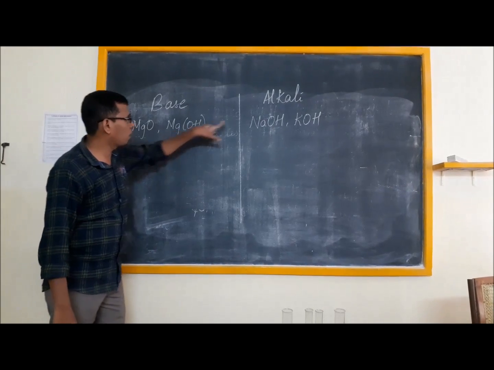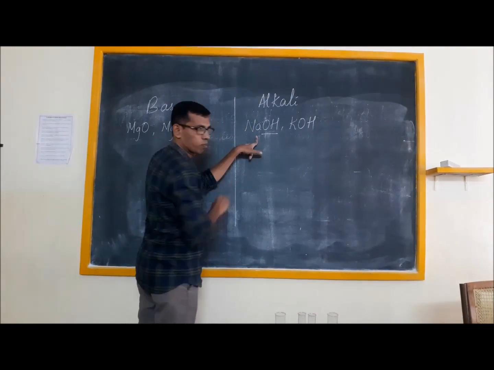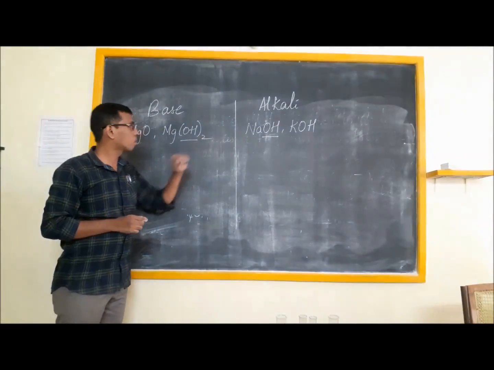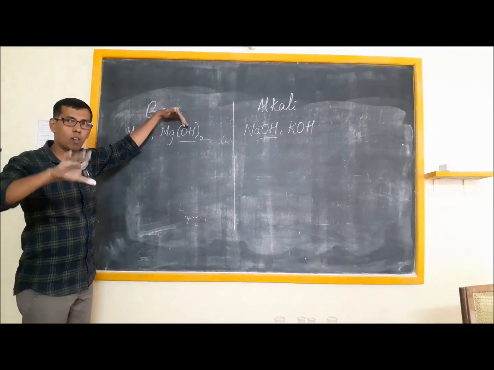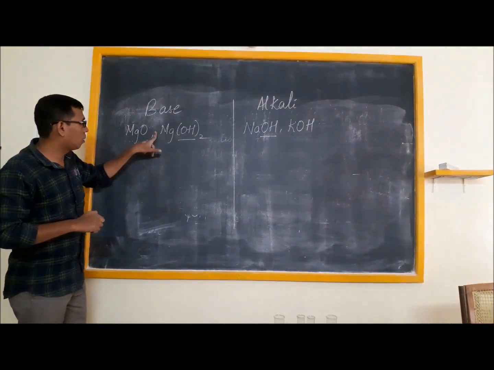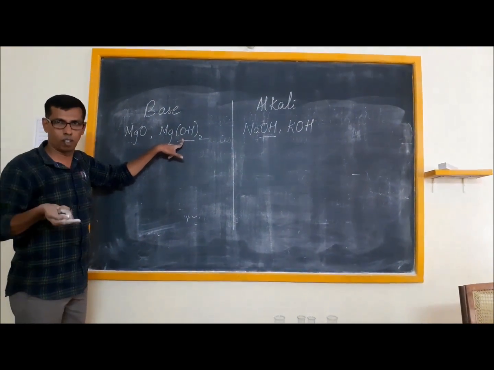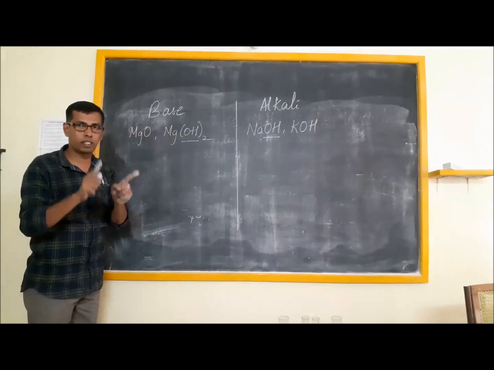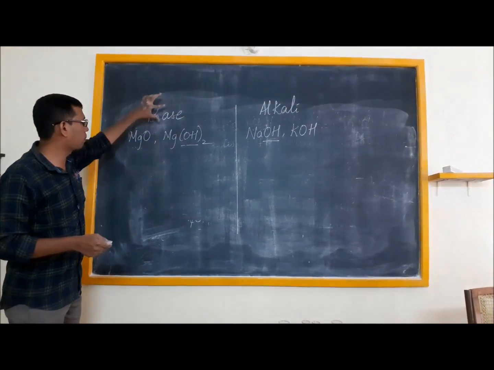So you compare this formula and this formula. There is OH present here, there is OH present here. Because there is OH present, the common ion is the OH that is present. But what is the basic difference? A substance that contains OH but is not soluble in water, you call it a base.